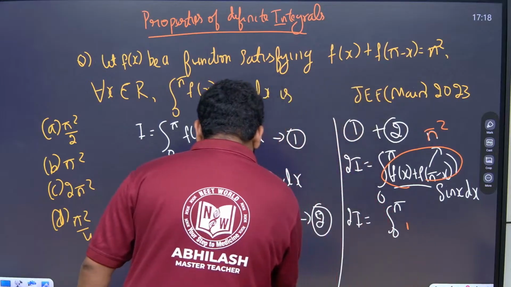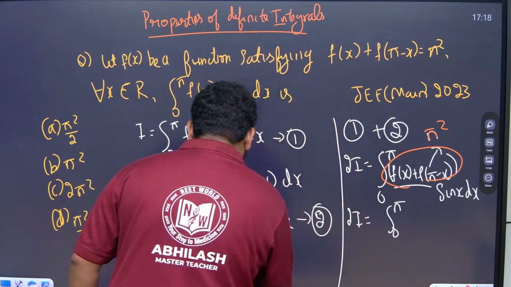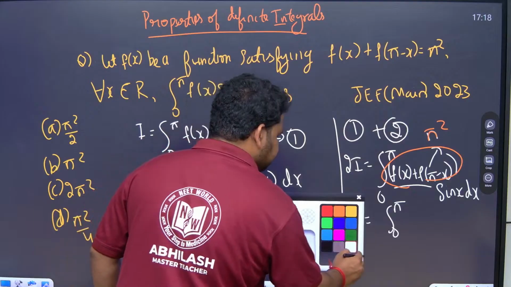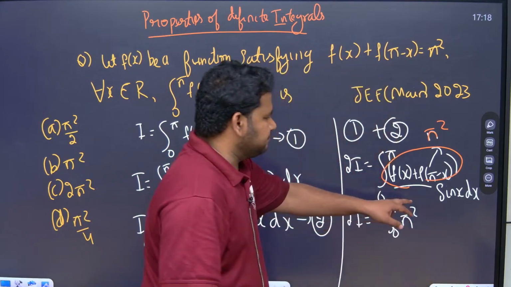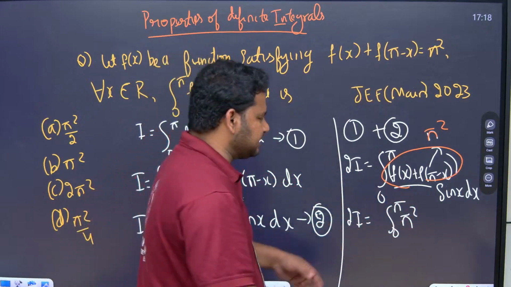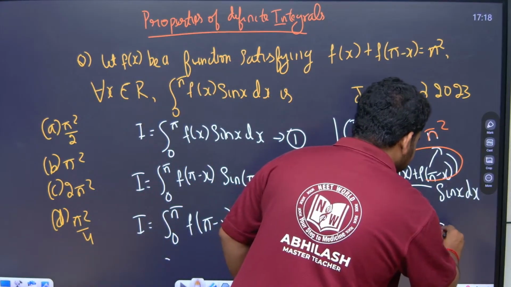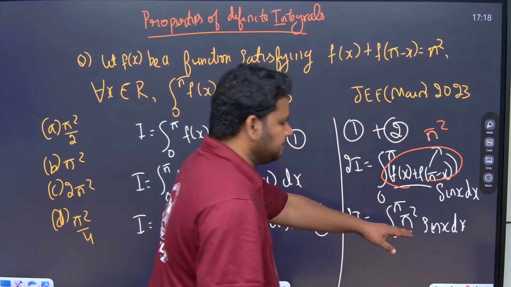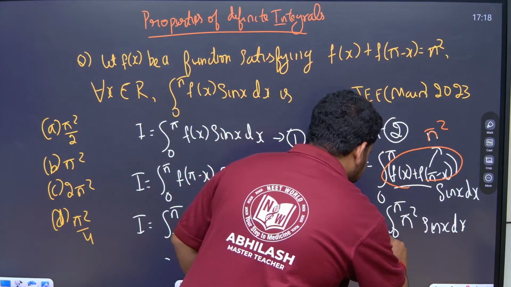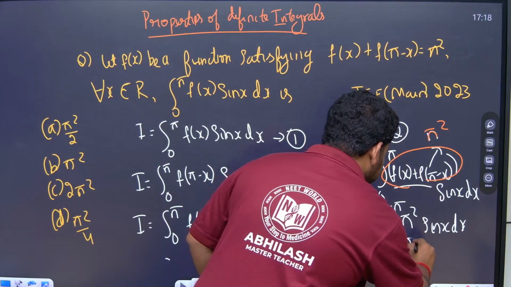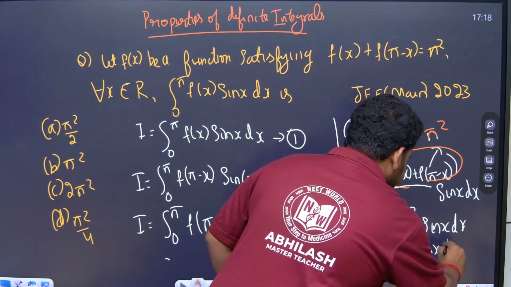Let me write it here, friends. So this becomes pi square into sin x dx. If I take pi square outside, 2I is equal to pi square into the integral from 0 to pi of sin x dx.